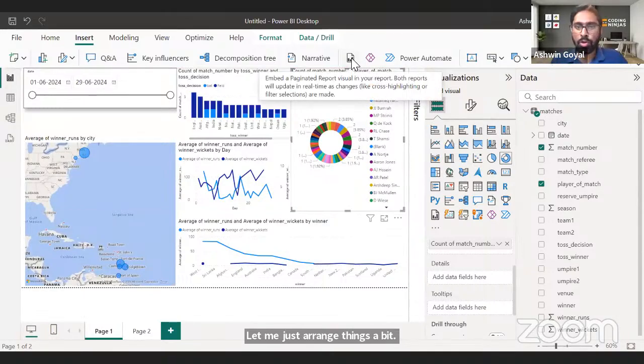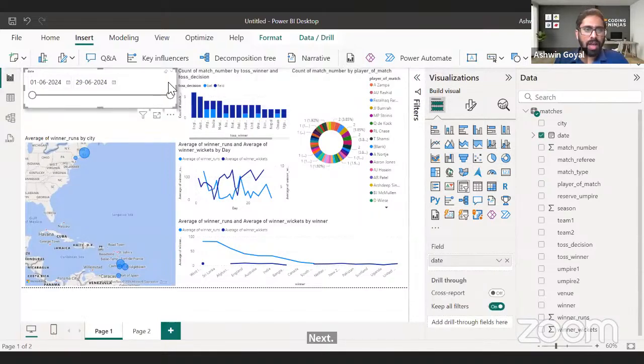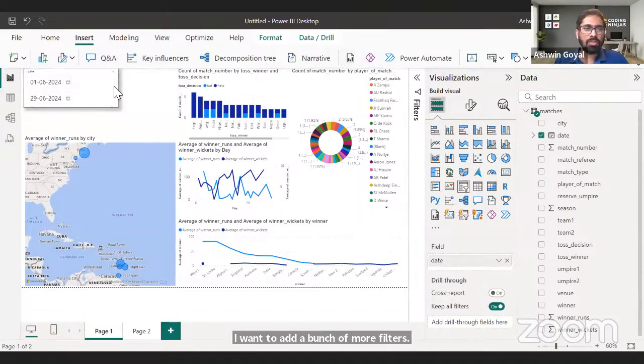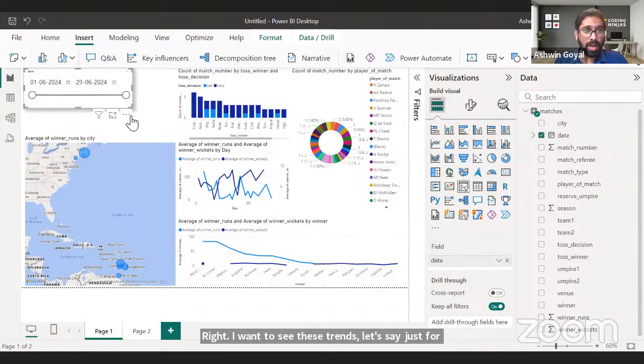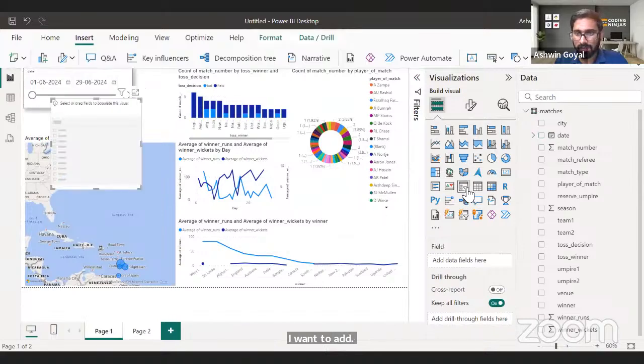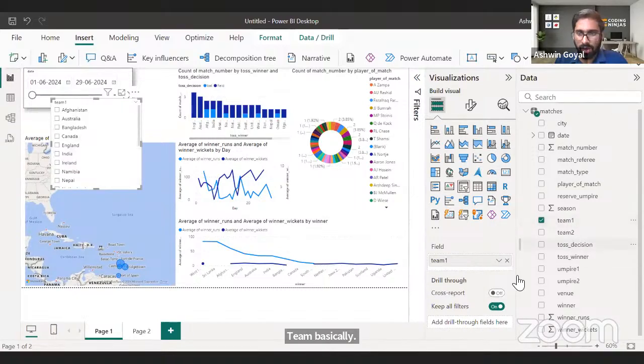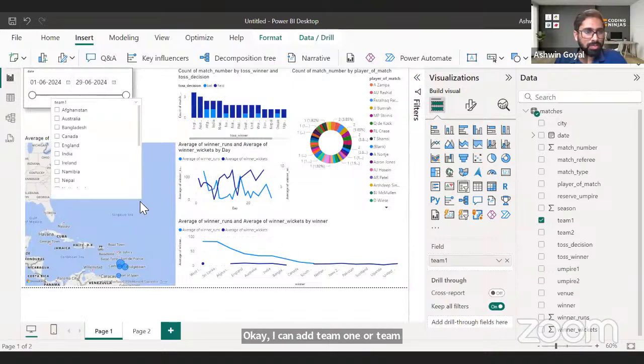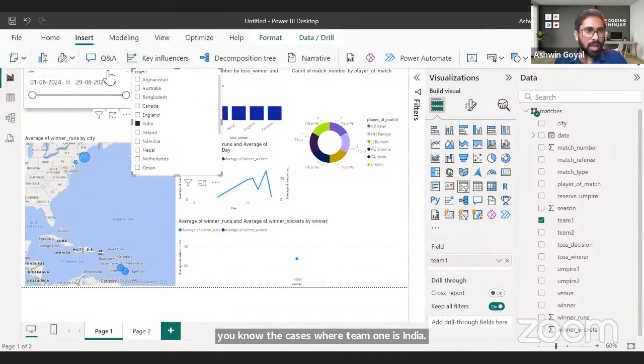Next, I want to add a bunch of more filters. I want to see these trends, let's say just for India. I want to add a country filter. So I will add a slicer here. This is called a slicer. And I want to add the team, basically. Team one. I can add team one or team two, but let me just add the cases where team one is India. So I can just select this. Let me just structure things a bit here.